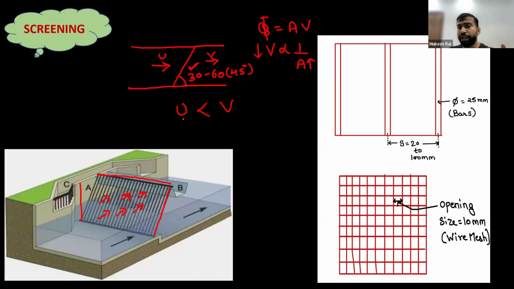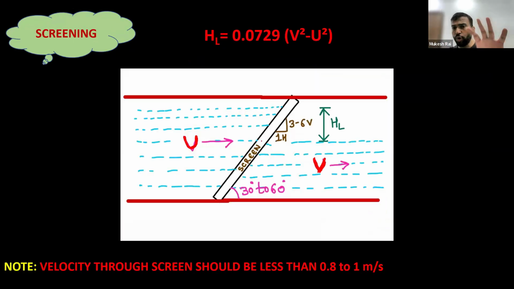Now, if we have to find the head loss, we know that the velocity V is greater than the velocity U. What is head loss? Suppose this is the side view of a particular treatment unit and this is the screen, which is installed at an angle of 30 to 60 degrees. Before the screen, the level of water is somewhere here. After screening, the level of water will be just like this. The difference of the two levels, that is, the level before the screen and the level after the screen, is known as the head loss.